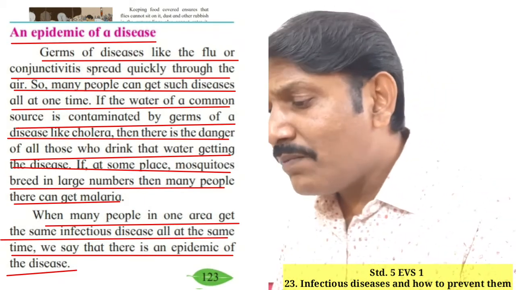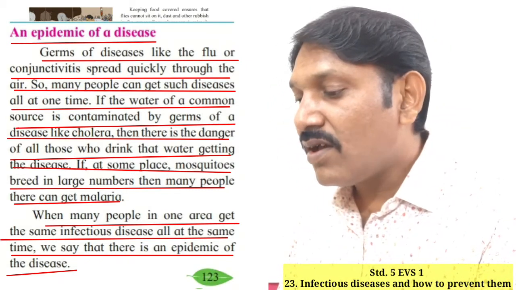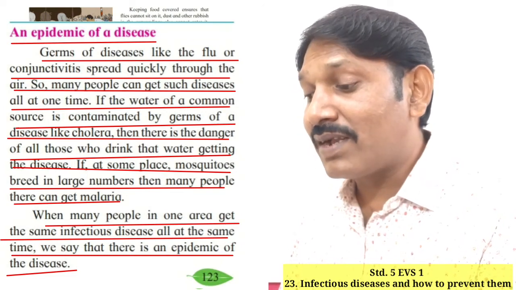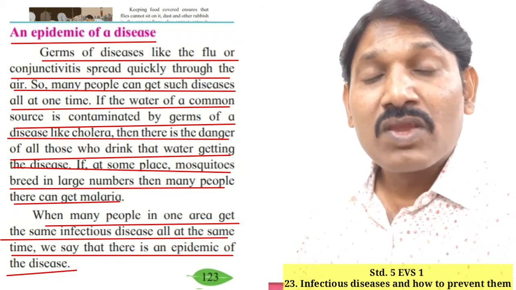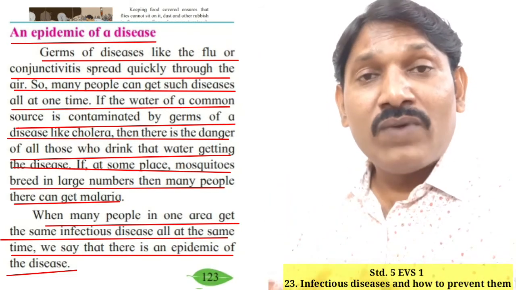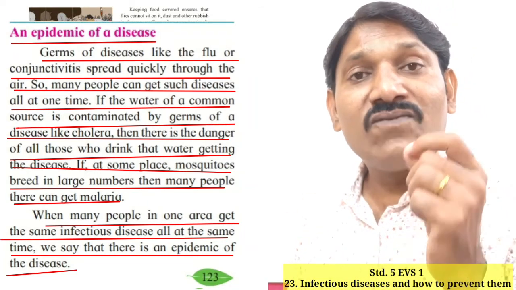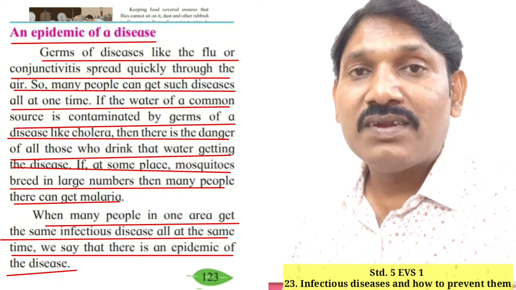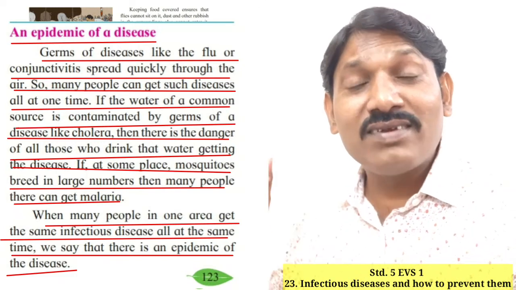Now see, when many people in one area get the same infectious disease all at the same time, we say that there is an epidemic of the disease. So what is an epidemic? When a large number of people get infected with the same disease at a time, that is called an epidemic disease.